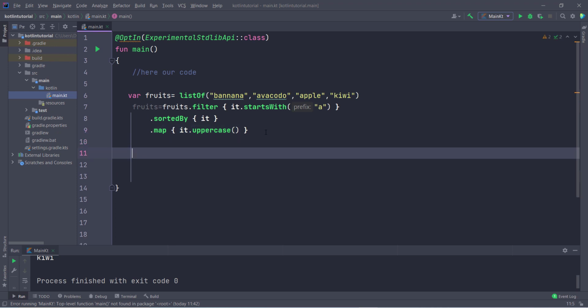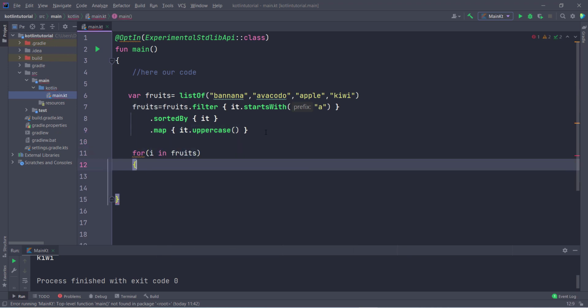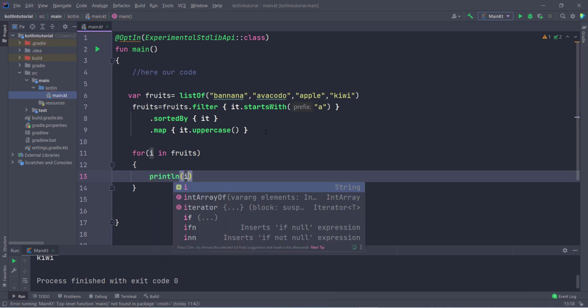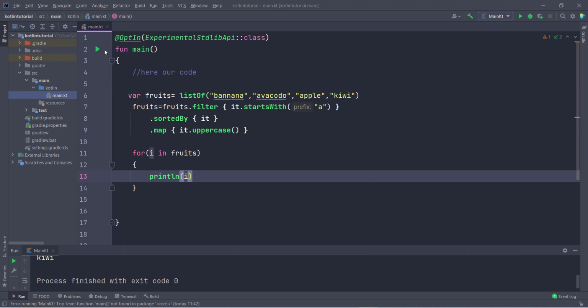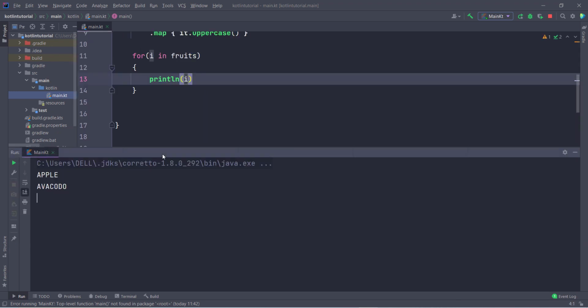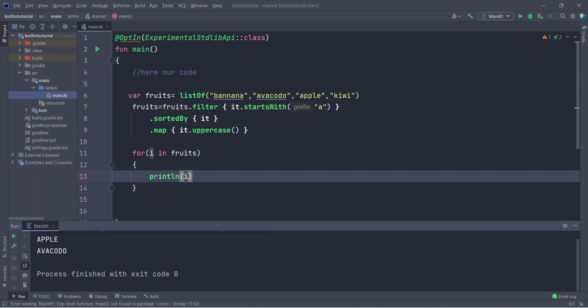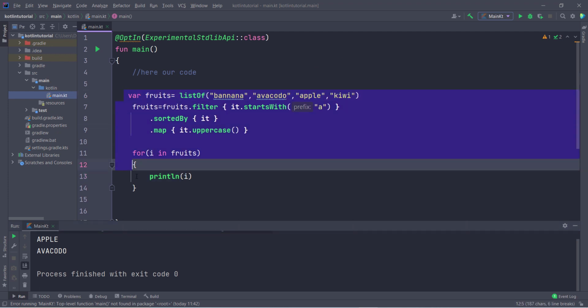Now we can print this list: for i in fruits, and then I can print this list. So println, and inside this I can pass i, and then I run this program. So let's see what output I am going to get. So you can see it converted everything to uppercase, and I only get the output apple and avocado, because I used the condition if it starts with A, then I need this. Okay, so hope you understand how this works in Kotlin.